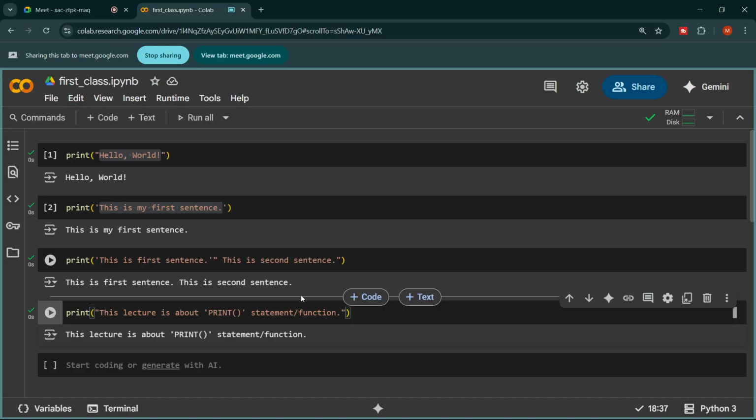So Python will give this single quotation mark to these two words in this complete sentence, right? So let me execute this again. We will see that lecture and print both now have the single quotation mark, right? Is this clear now?